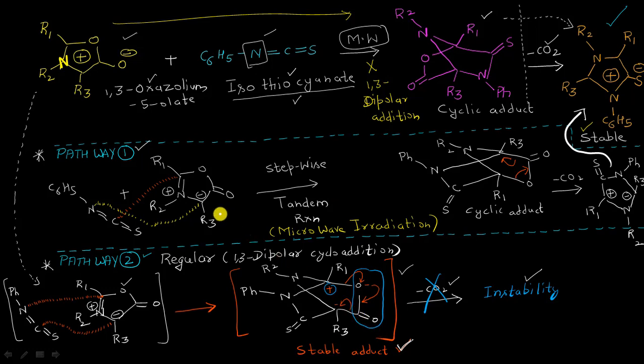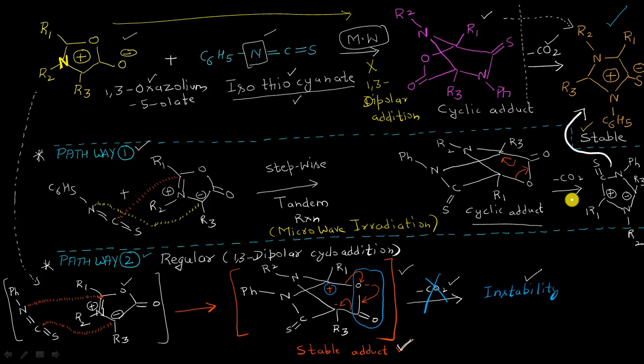And also, let's not forget that a second pathway will be occurring here, and this pathway will follow totally a different kind of reaction, totally a different kind of mechanism even, and it will be a stepwise tandem reaction. No need to go into the details of this reaction because we are interested only in the 1,3 dipolar cycloaddition type of reactions as far as our mesoionics are concerned. Okay, so whatever mechanism is operating here, let's not go away from our subject matter. So it will result in the formation of this type of cyclic adduct molecule,